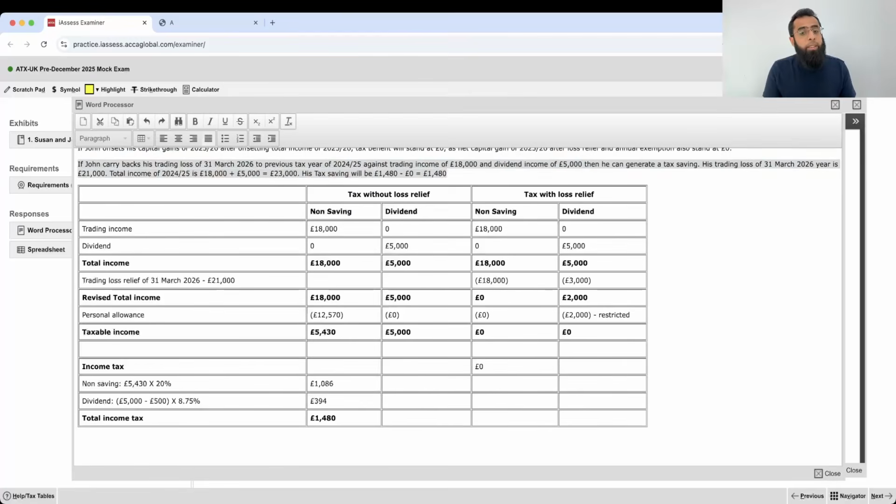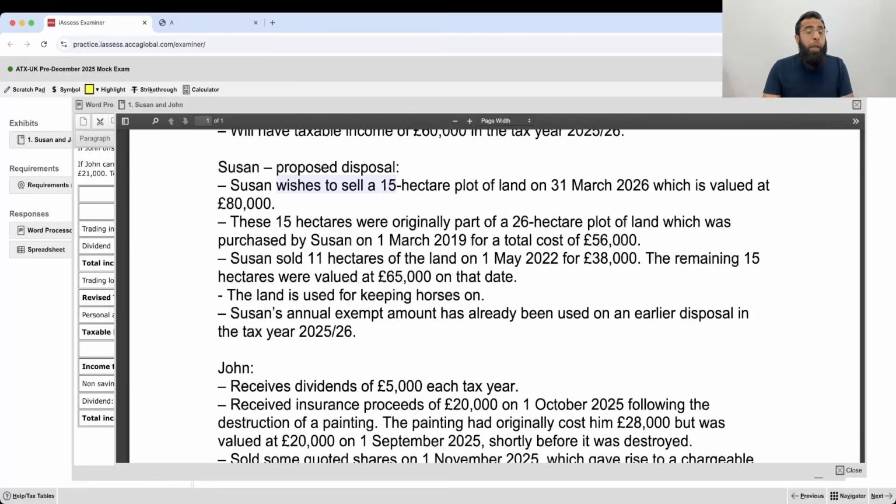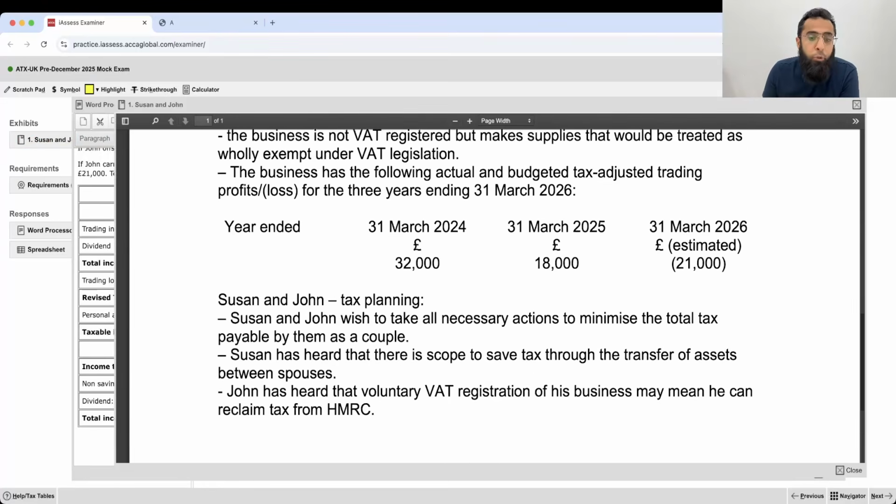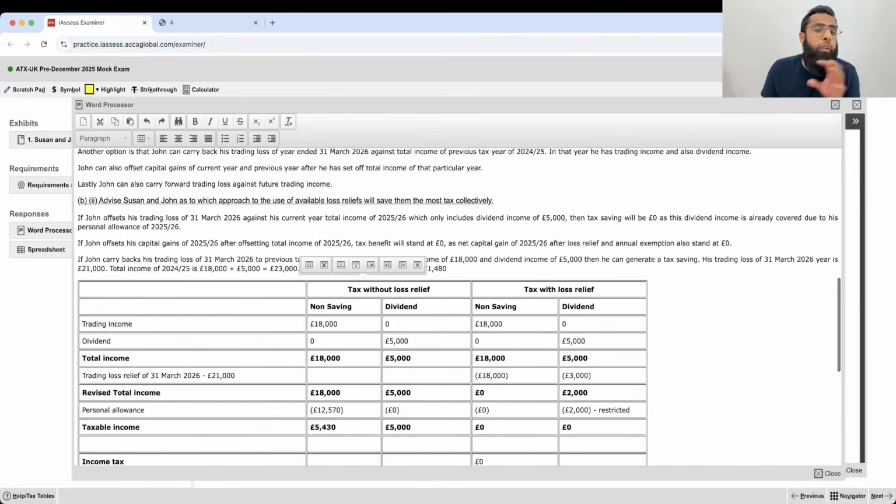Okay, let's look at that possibility. I know that you guys have some questions in your mind, but just think, in this entire question, this 11 marks requirement was the one in which you have to use your mind. Otherwise, it was a very easy requirement. So let's look at that possibility. Now we are moving towards one interesting planning which he referred to in the question also, that Suzanne has heard that there is scope to save tax through transfer of assets between the spouses. See, till now we have already explored how John can utilize the loss on his own.